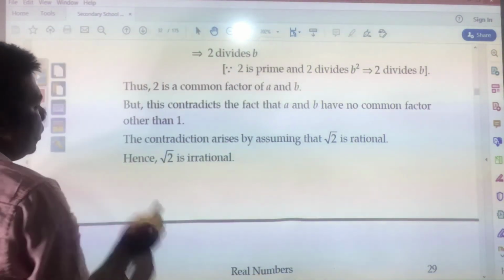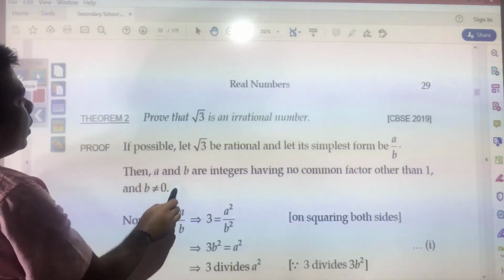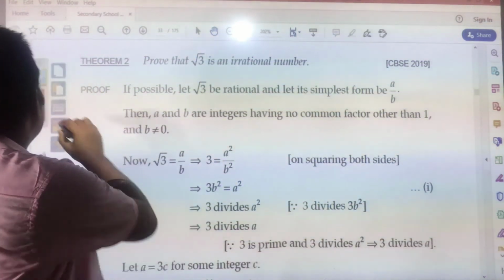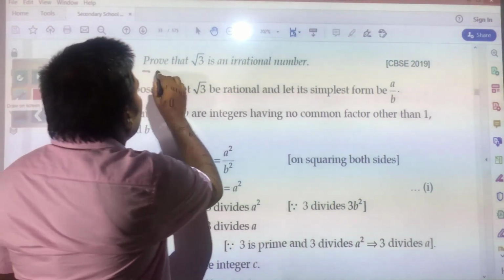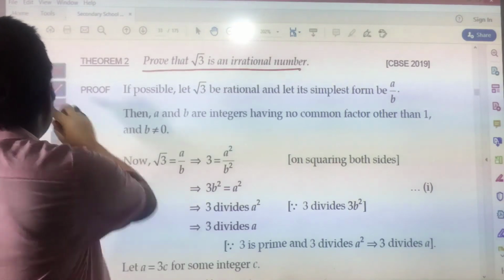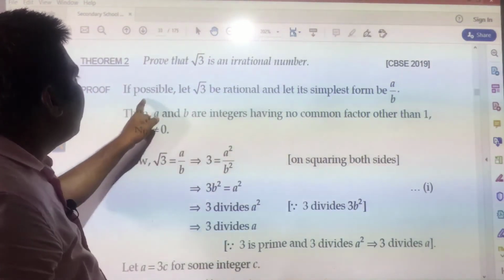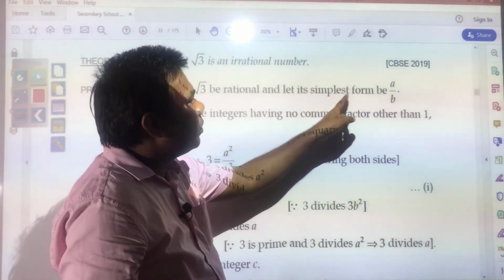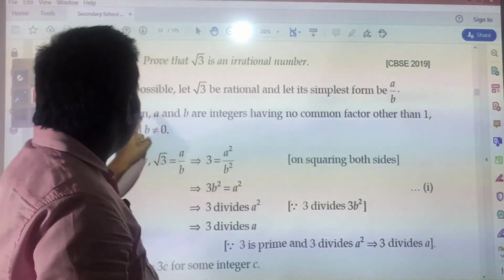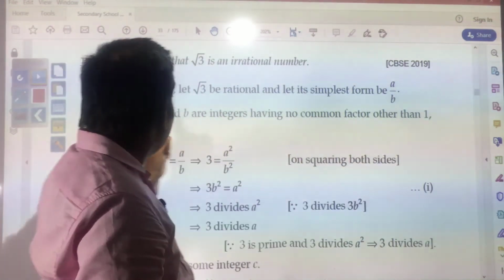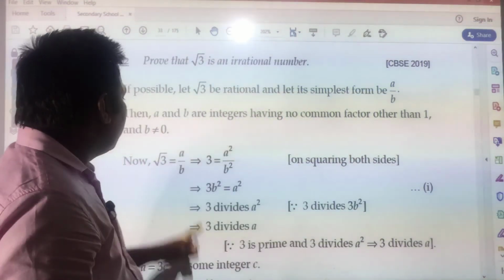Okay, next you see, in the same way you have proved that root 3 is an irrational number. This is also very important, that comes in exam. So, in the same way we will assume this, you see, if possible let root 3 be rational and let its simplest form be a by b. Then a and b are integers having no common factor other than 1 and b is not equal to 0.